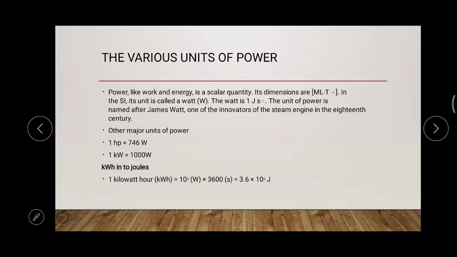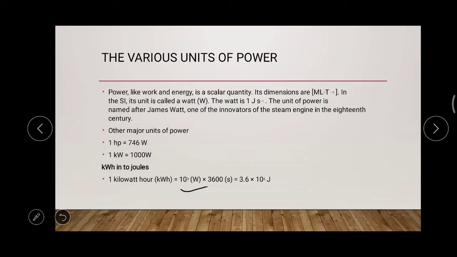So kilowatt hour is actually, first of all, we have to convert the kilowatt into watt, and as well the hour into second. Then that will become the joule value. Watt second, it is actually the joule. Joule per second, it is watt. So watt second will be joule. Kilowatt can be converted into watt by multiplying that with 10 to the power 3.